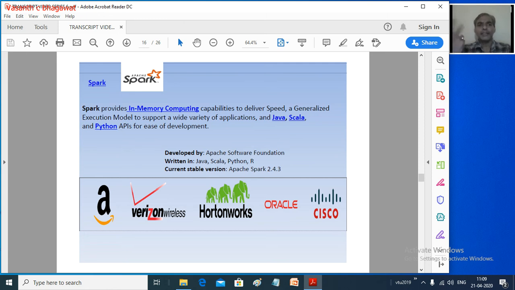Once again it's from Apache. It's also very powerful for analytics, and it provides in-memory computing capability, through which it becomes very fast for analyzing our data. In-memory computing means we are going to use a middleware between the database and the front end, so that it reduces a lot of memory management overhead and efficiency can be increased.